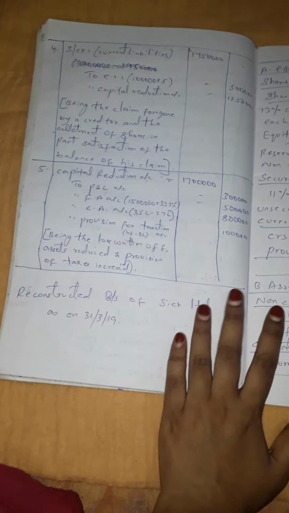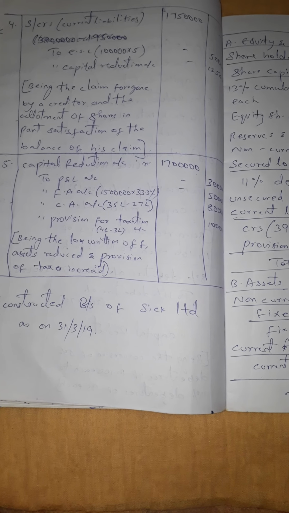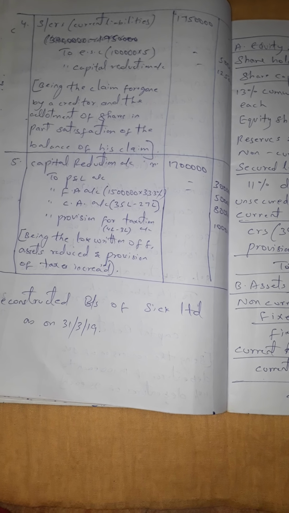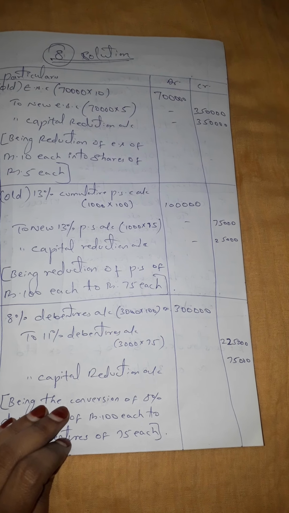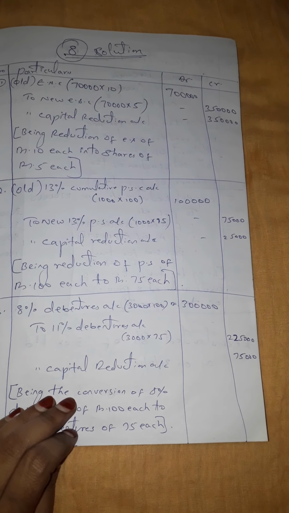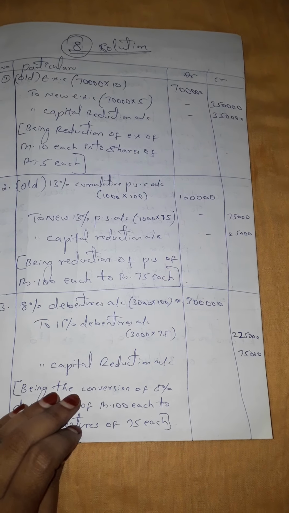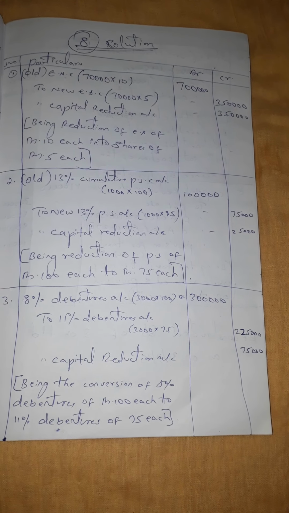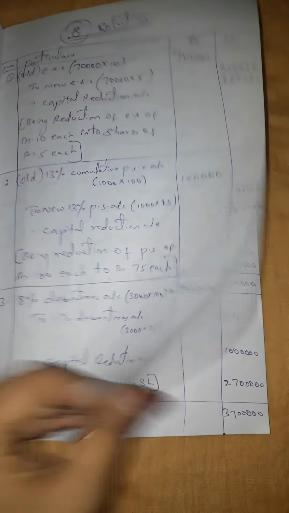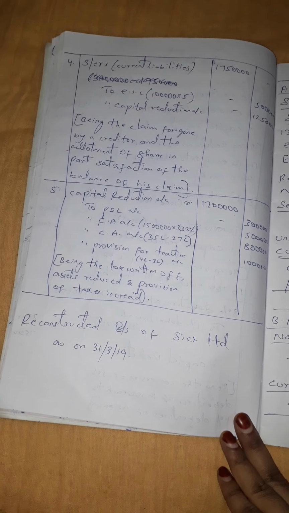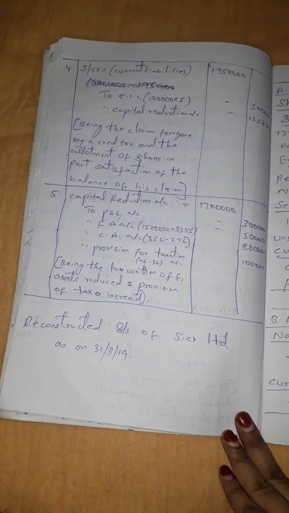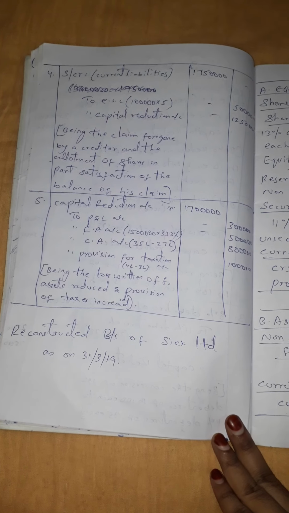So now let us pass the last entry, that is the capital reduction account entry. Let us see how we got this capital reduction account. From the first entry, the amount of capital reduction is 3,50,000. From the second entry, the amount of capital reduction is 25,000. From the third entry, it is 75,000. From the fourth entry, it is 12,50,000. Now the total of all this comes to 17 lakhs.